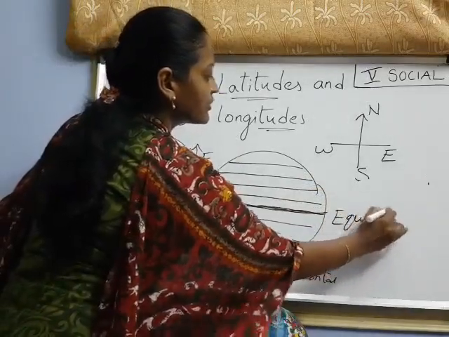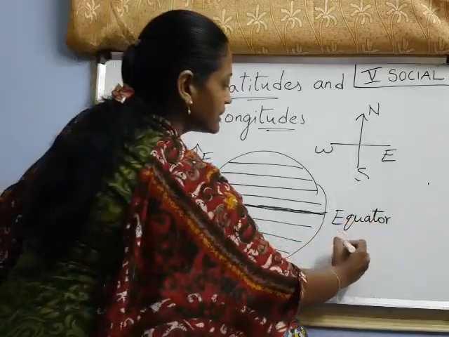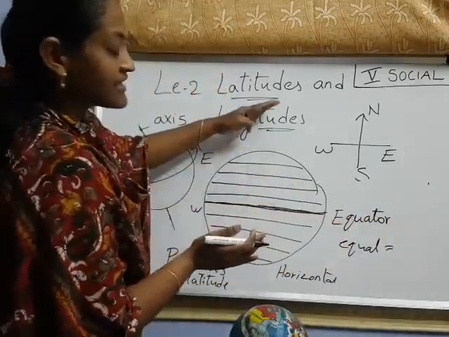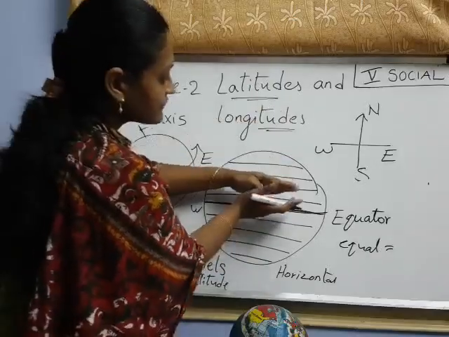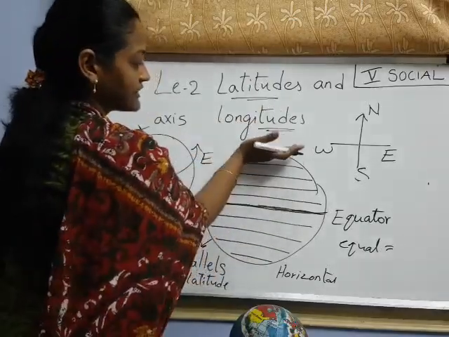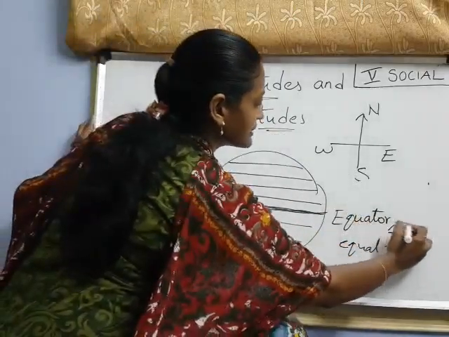Equator means equally divided. Equal means the same, this half is the same as that half.